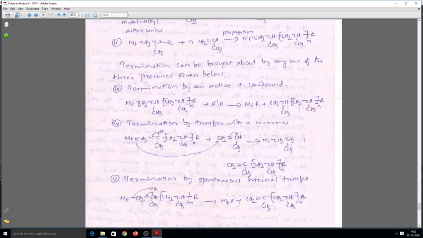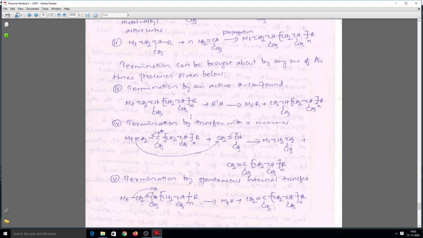Here you can see that the metal CH2 bond will take up this proton, and R minus will go with the metal atom. So here you can see that an empty R is formed, and this CH2 will become CH3. So one end is CH3 and the other end is R. The repeating unit is the same, CH2 CH CH3.